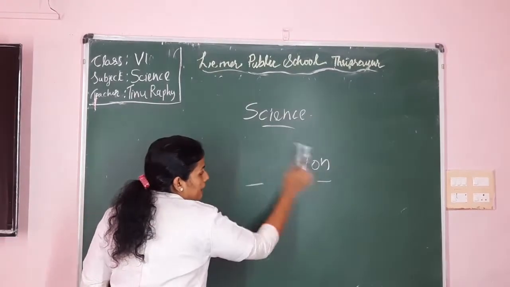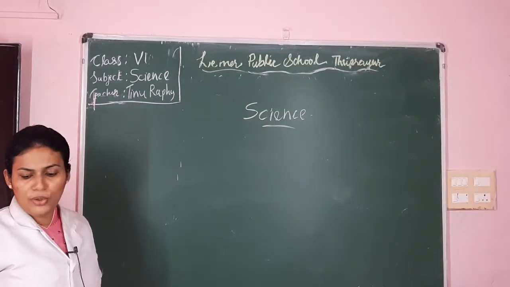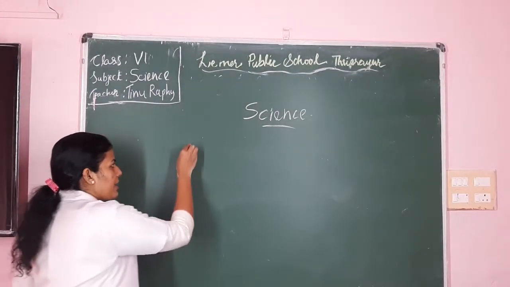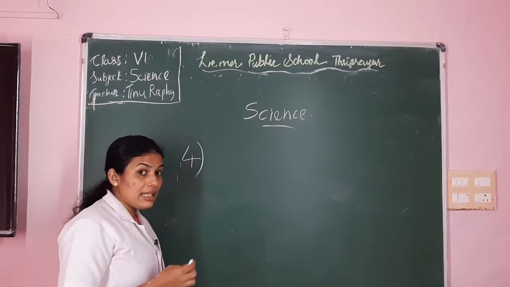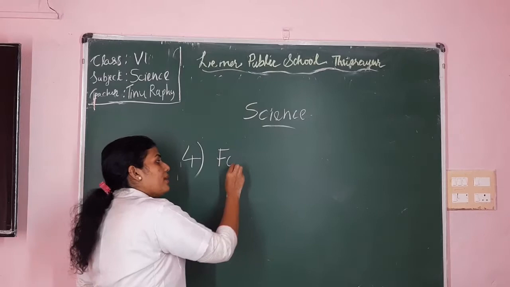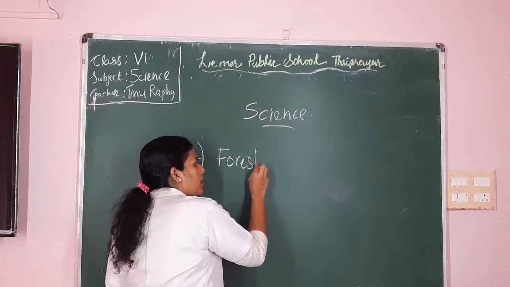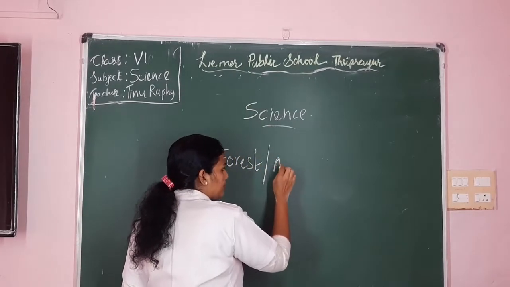Now the fourth type of terrestrial habitat. Which is the fourth type of terrestrial habitat, dear children? Yes, the fourth type of terrestrial habitat is forest or grassland.